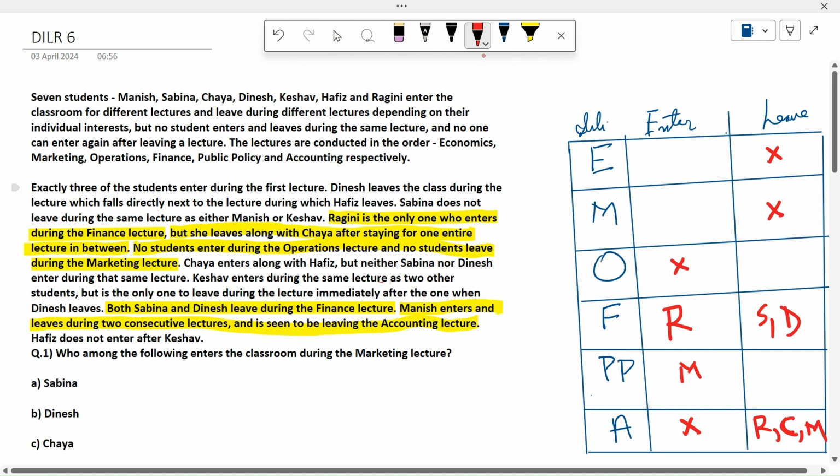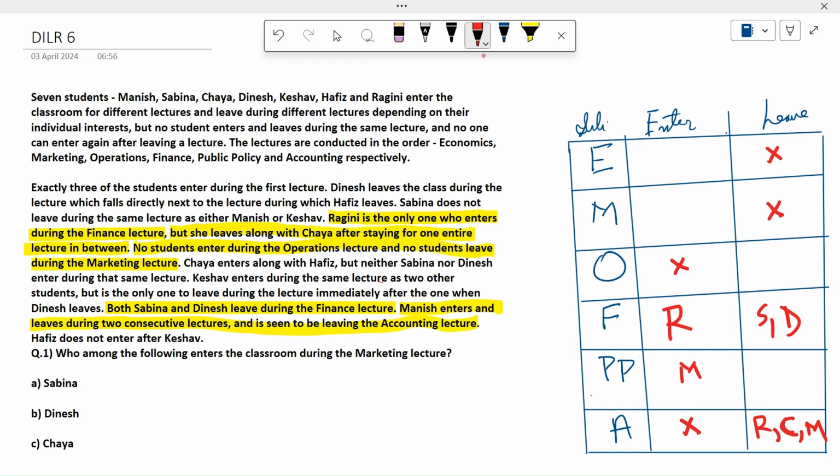Now, Manish enters and leaves during two consecutive lectures. So two consecutive, and if he is leaving in accounting, then he will be entering in public policy. Okay. Hafiz does not enter after Keshav. So Hafiz should enter before Keshav or with Keshav.